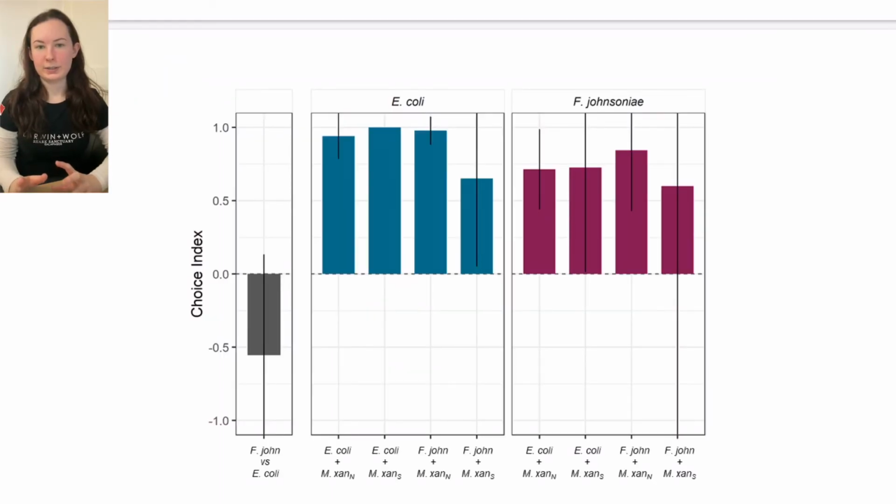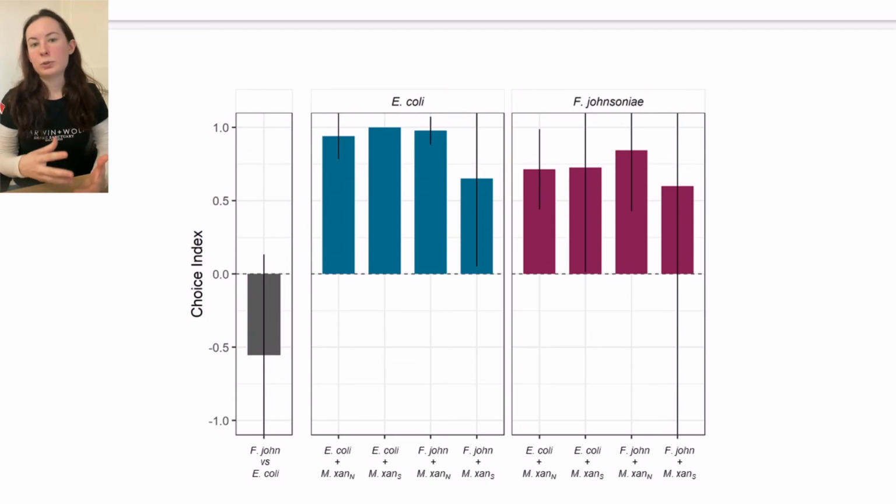In this binary choice assay, we first allowed the worms to choose between a patch of F. johnsoniae and a patch of E. coli, in which case they chose the E. coli. We then let them choose between a patch of E. coli and a patch of E. coli with M. xanthus mixed in, in which case they chose the patch with no M. xanthus. We also saw them choose the patch with no M. xanthus when the choices were between F. johnsoniae and F. johnsoniae plus M. xanthus.